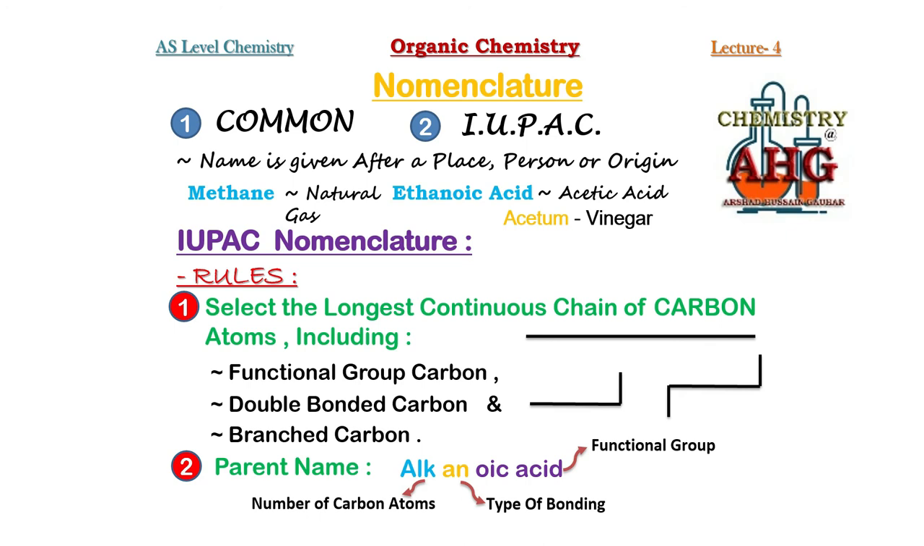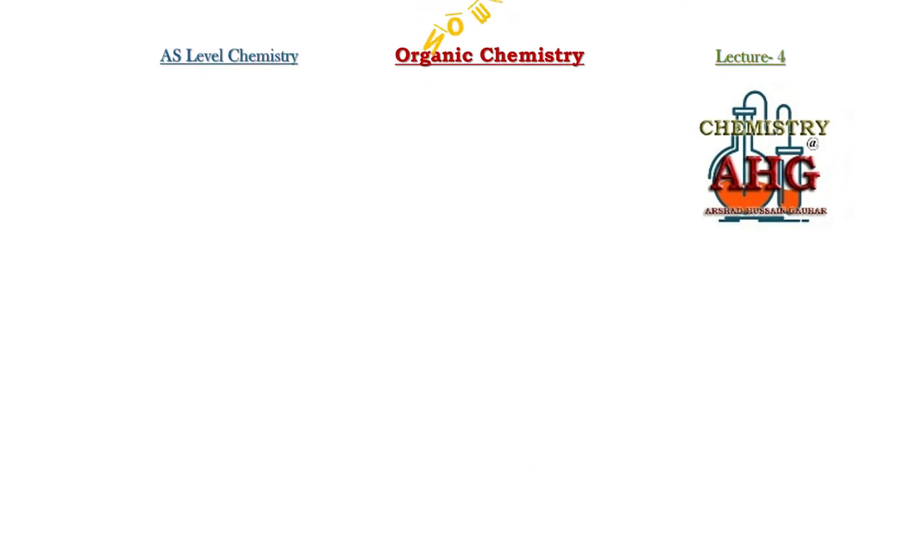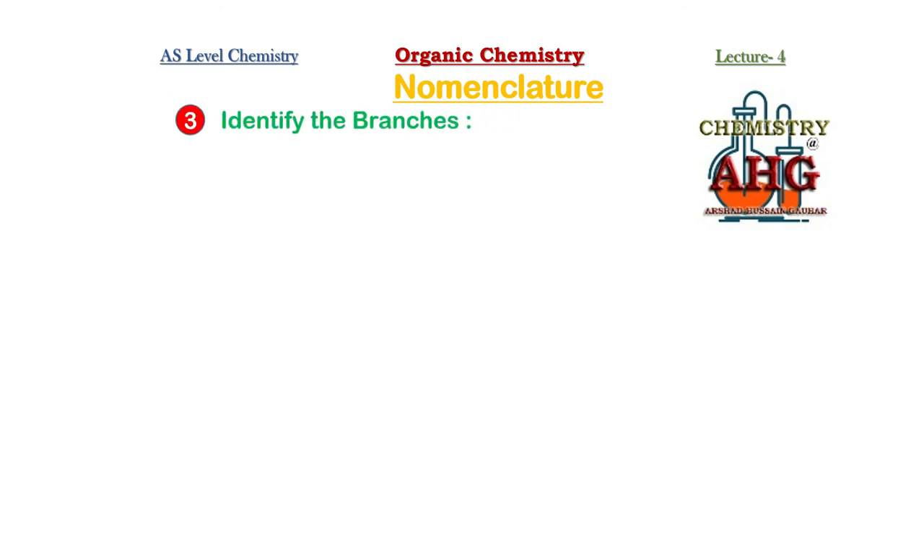After identifying the longest continuous chain and writing the parent name, next you will have to identify the branches. Rule number 3: you will have to identify any branches that are present with the carbon atoms of the longest chain. Now remember, at this level, in AS level, most common branches that you will come across. In the next lecture, I will also tell you how to name those branches, but right now just remember the general name of these branches that you will come across in your syllabus.